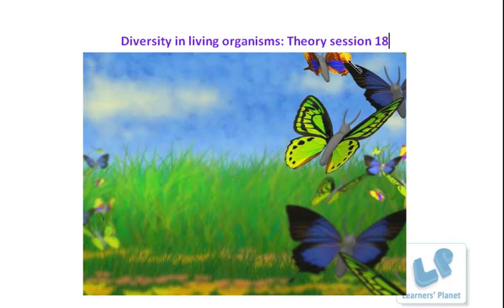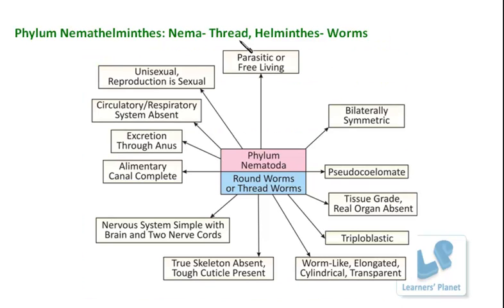Now in today's session I will proceed further, and I'm going to discuss the next phylum, that is known as the Nematoda, or the nemathelminths or nematohelminths. This name has been derived from the words nema and helminths.